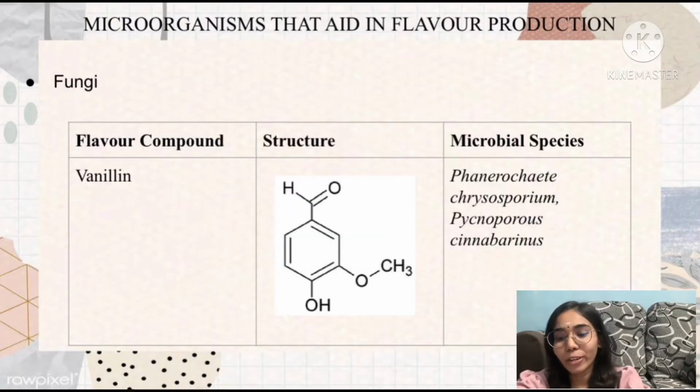There are a few microorganisms that aid in flavor production. The first one will be fungi. The flavor compound of fungi is vanillin, and that's the structure of it. The microbial species are Phanerochaete chrysosporium and Pycnoporus cinnabarinus. That's all from my part.